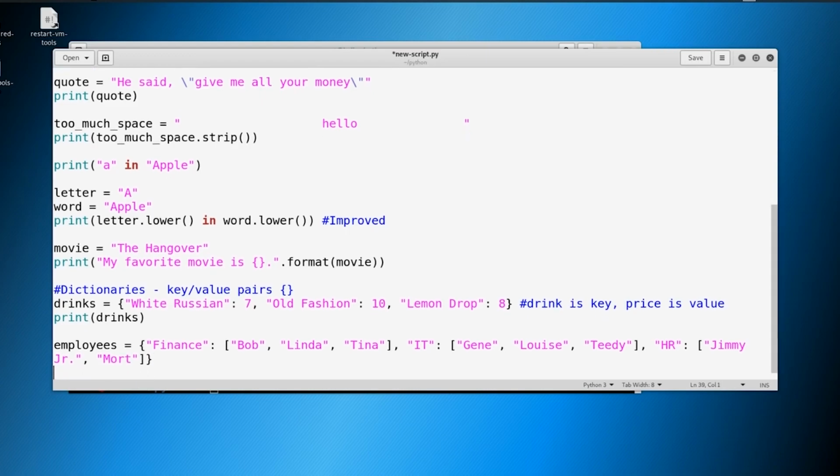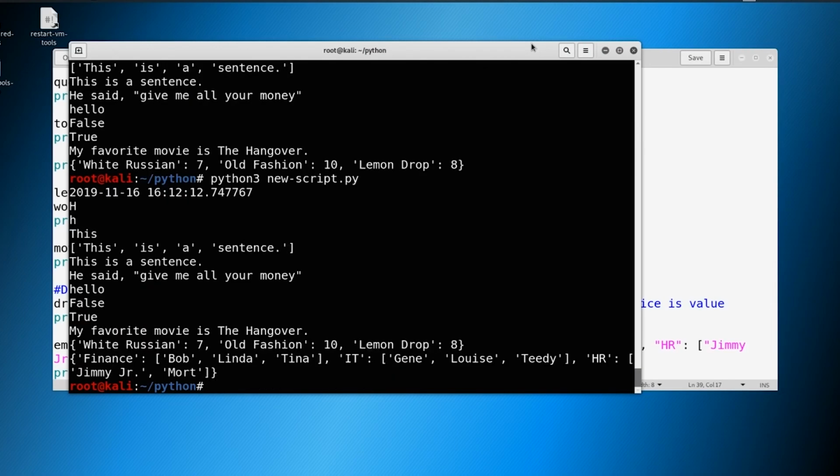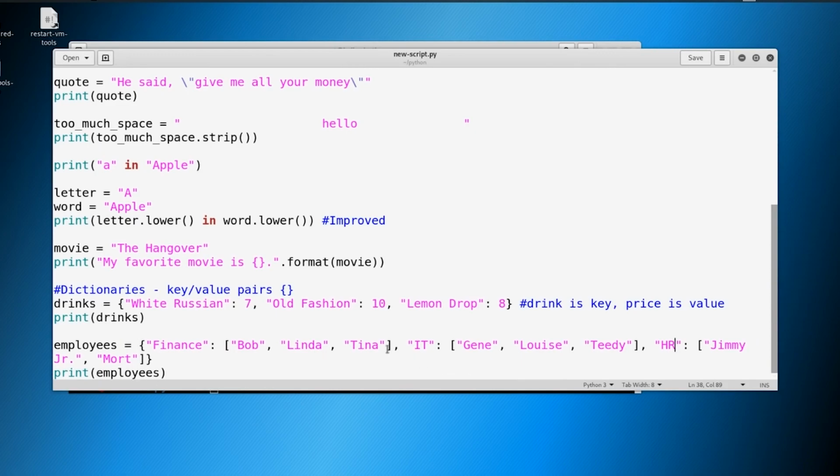All right, so this is our dictionary. Now again, we can print out employees, and we should be able to see our dictionary here. Save this, give it a print. Okay, you can see finance has Bob, Linda, Tina. IT has Jean, Louise, and TD. And Jimmy Jr. and Mort are in HR. I'm gonna fix this typo.